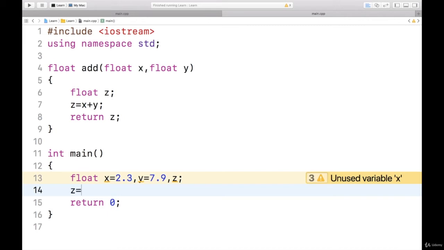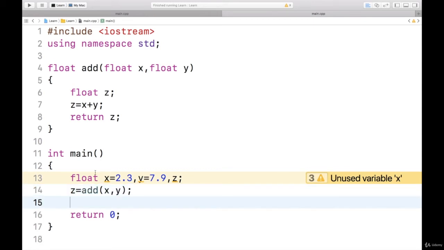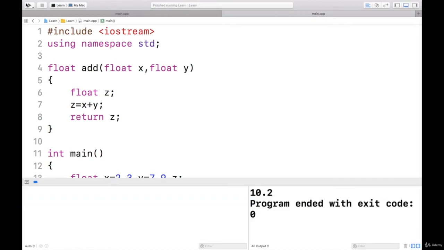So here I will say z assign add sending x and y. So the value of x and y from main function will be copied in x and y of add function. Then after this I will display the result z, and also I will say NL. Let us run this and see. Here I got the result, that is 10.2.